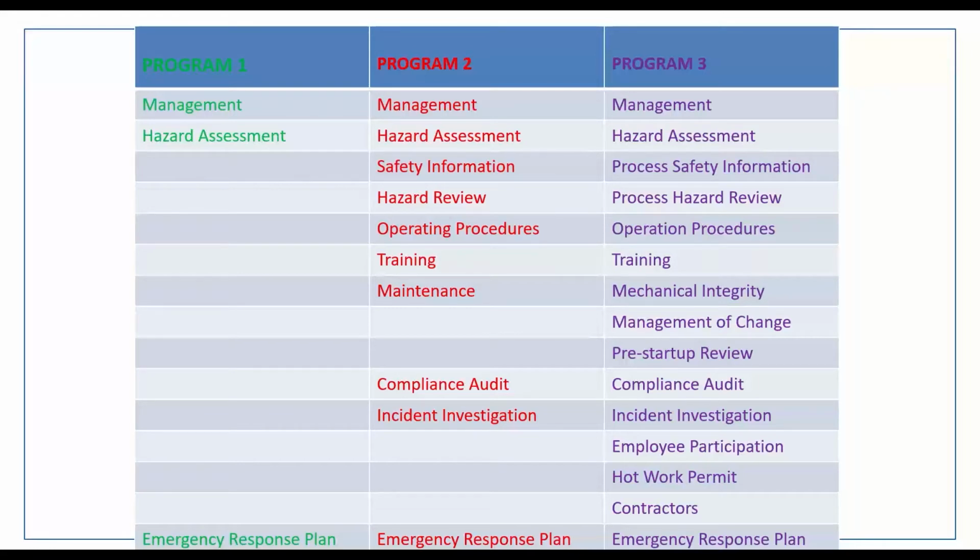And or the reason you're going to be put in program 3 is that most, if not all, water and or wastewater treatment plants will fall under the OSHA process safety management, that PSM standard that we talked about just very briefly at the beginning. But if you are state publicly owned and or operated, you fall under something called the Public Employees Risk Reduction Program, which basically is Ohio's version of the OSHA process safety management. So, like I said, if you're a water or wastewater treatment plant, most likely you're going to fall under program 3.